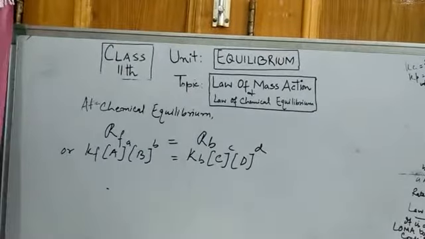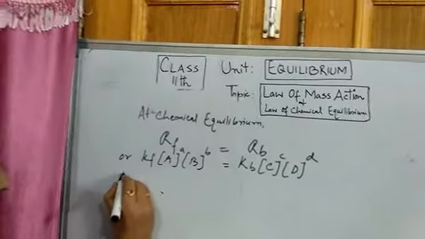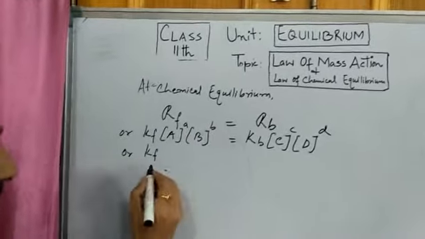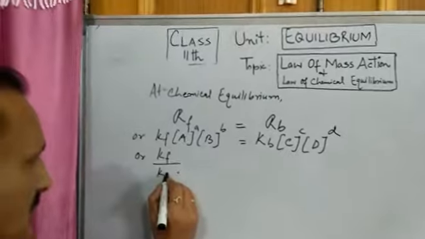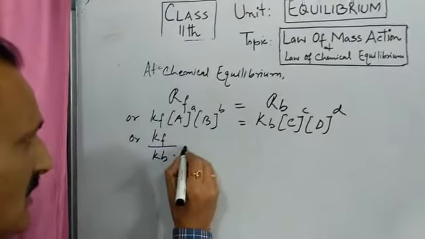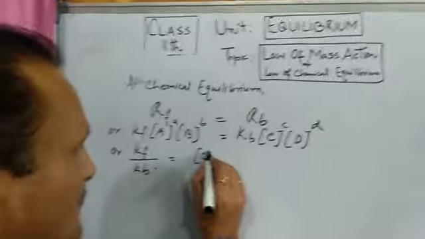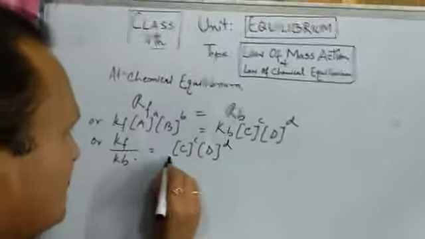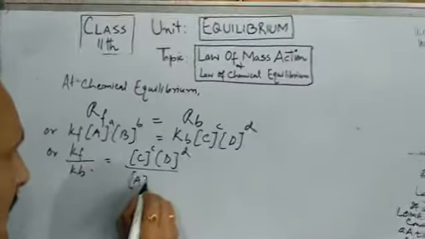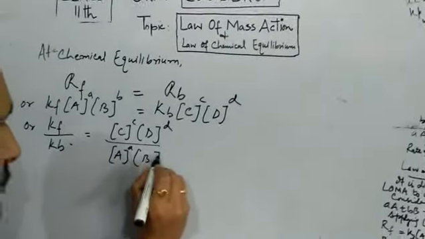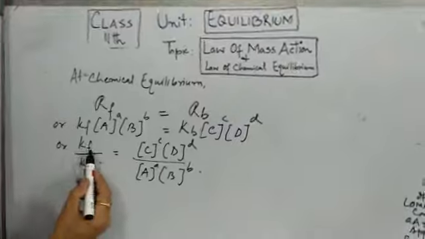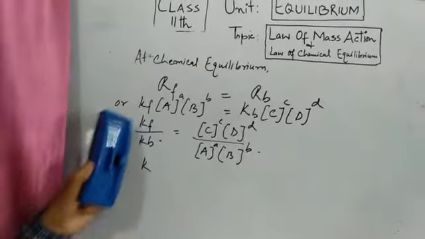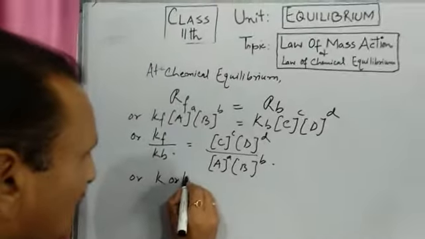So further solving this, what we can get? We can get Kf, let us bring Kb to the left side, it will become Kf upon Kb equal to concentration of C and D upon these, that is concentration of A raised to power a and concentration of B raised to power b. So Kf by Kb, let us put it like this, K, we can write K here, or we can write Kc also.